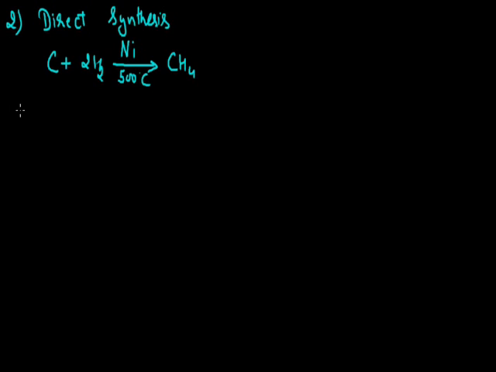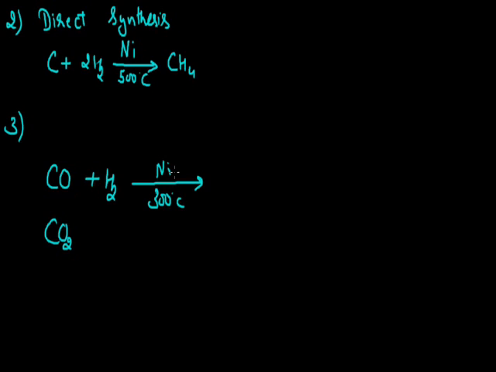The next method for the preparation of methane is by the reaction of carbon monoxide or carbon dioxide with hydrogen gas. When we pass the hydrogen and carbon monoxide mixture over finely powdered nickel catalyst at approximately 300 degrees centigrade, the reaction occurs between these two.